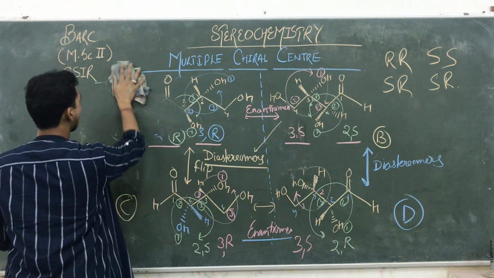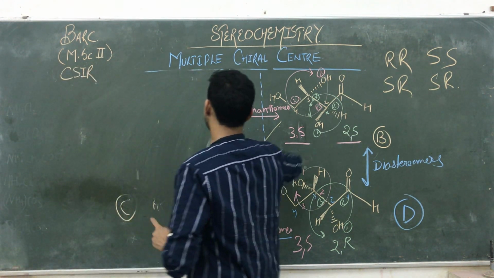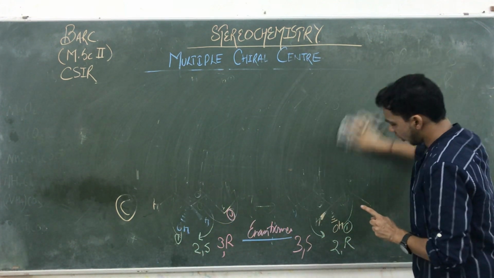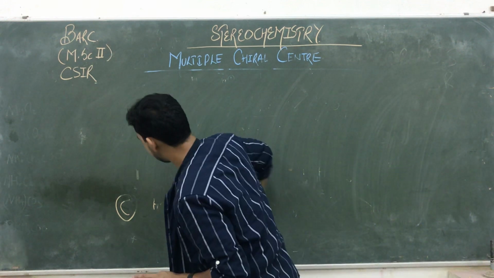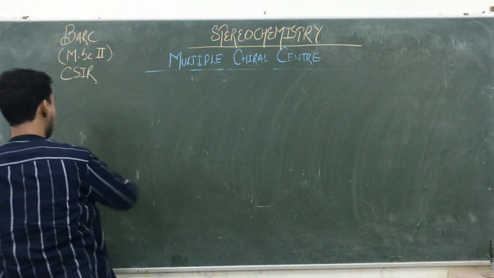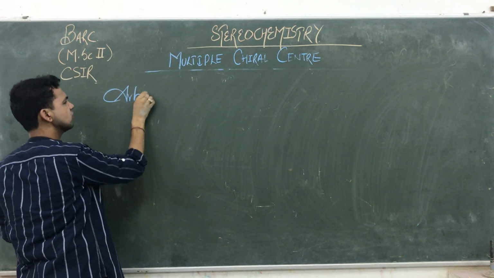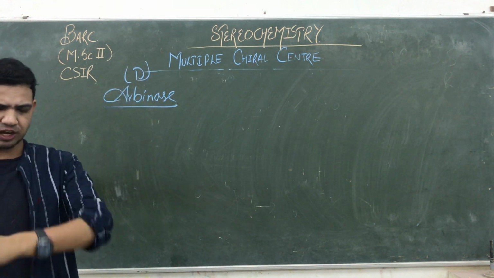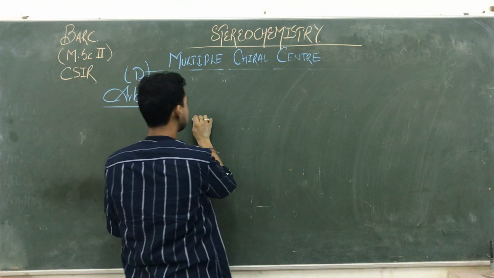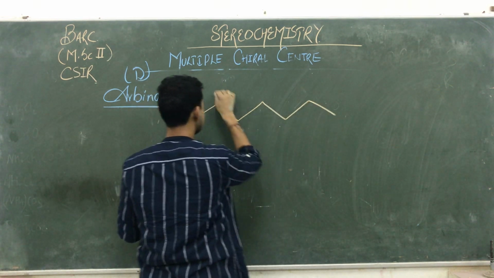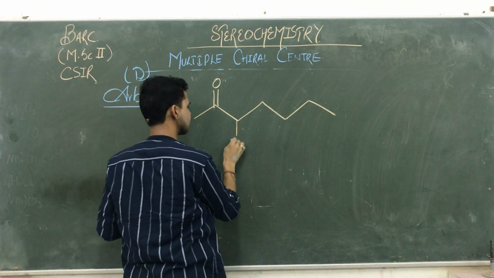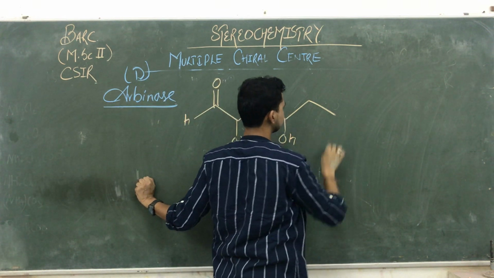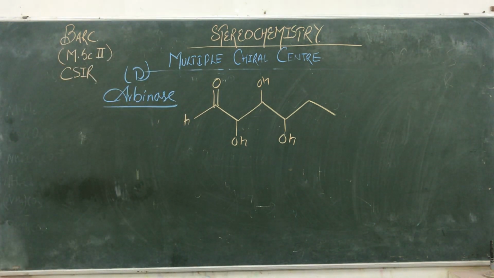So okay, then we are taking another one, with which we are going to increase one more carbon atom. Now you see, we are going to increase one more carbon atom, we will take a pentose sugar, the name of that sugar is arabinose. Then we are going to observe the stereochemistry or multiple center chirality in case of arabinose. Generally, D-arabinose you say, okay, we take the example of D-arabinose here. D-arabinose has 5 carbons, that is O and H. This one is OH, that one is also OH, that one is OH, and then again we are taking one more OH here.